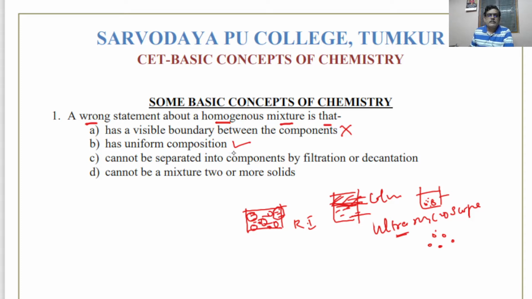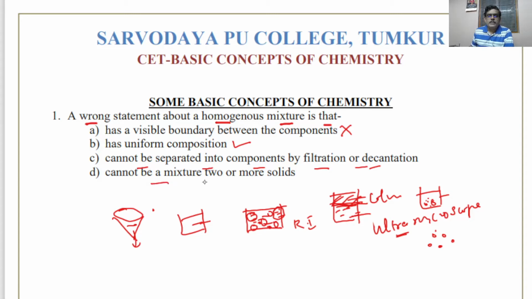So the second statement is correct. Cannot be separated into components by filtration or decantation. Yes, homogeneous mixtures cannot be separated by decantation. If you have salt dissolved in water or sugar dissolved in water, and you conduct an ordinary filtration using an ordinary filter paper, you cannot separate.